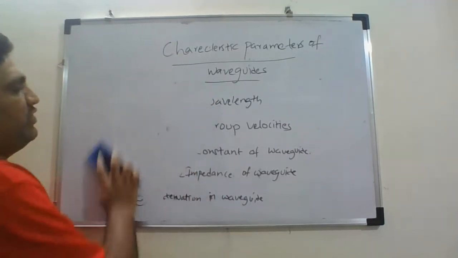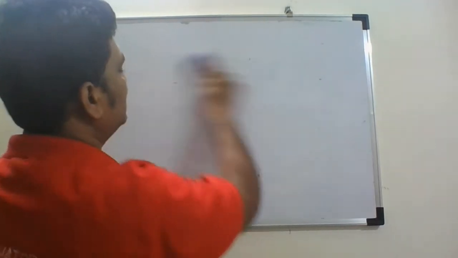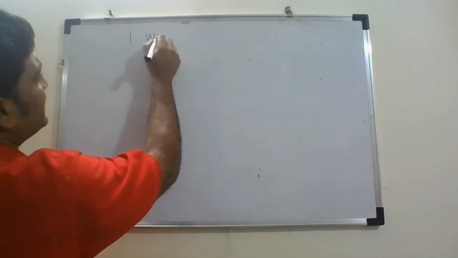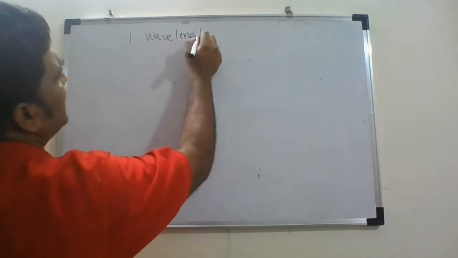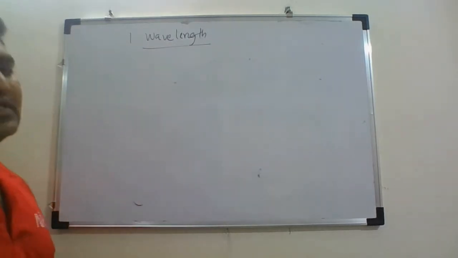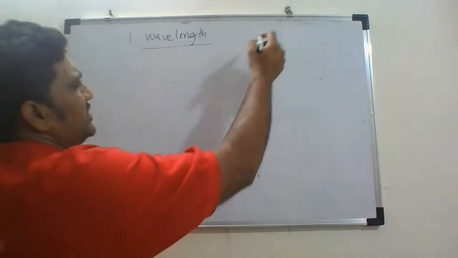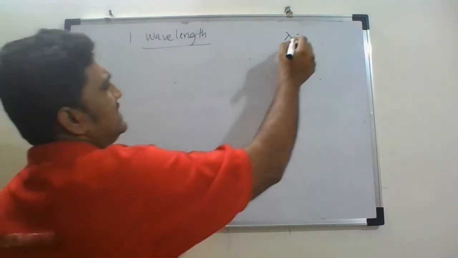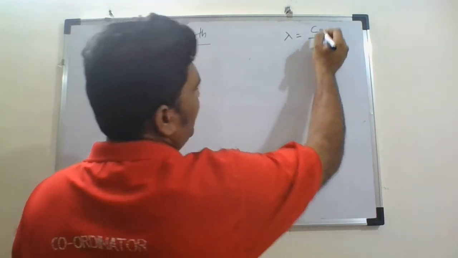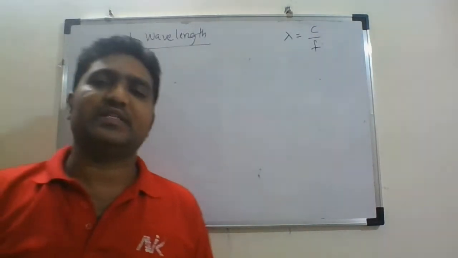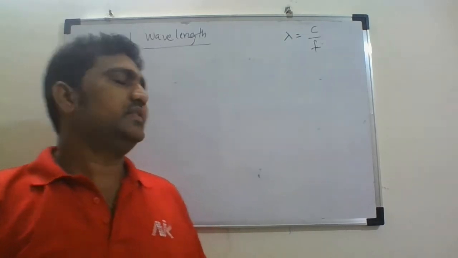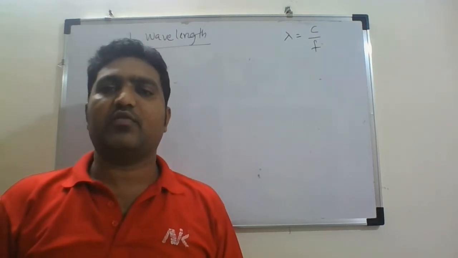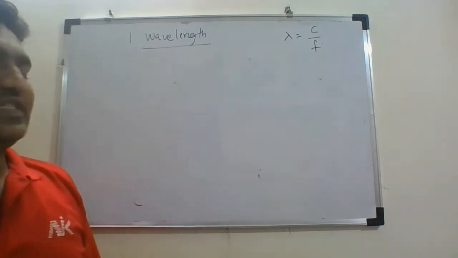So firstly, what do we mean by guide wavelength? The first property is the guide wavelength. We know that wavelength is basically a distance. In general, the lambda value is represented by c by f, where c is the velocity and f is the frequency. The ratio of the velocity to the frequency is what we call the wavelength for any particular wave. So this is the general expression.